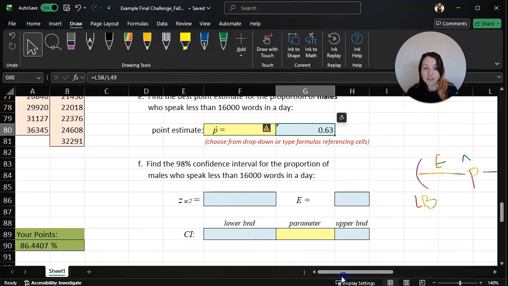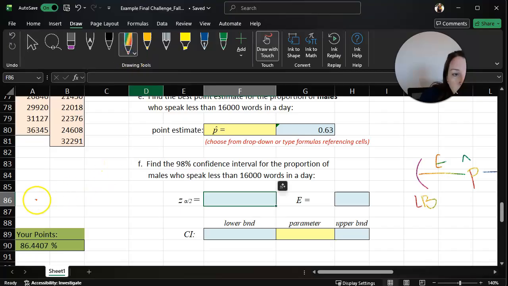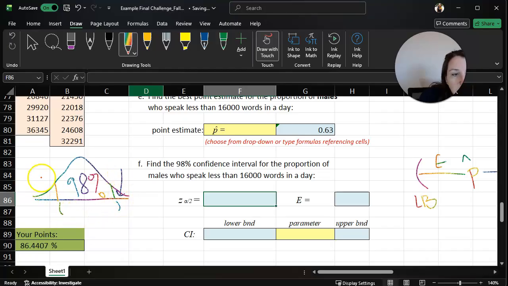To do that, we first need to calculate our critical value, which is the number of standard deviations or the number of standard errors we want to go above and below our point estimate. So here we're working with a 98% confidence interval. What that means is for our distribution, we're putting 98% in between whatever two bounds we find. And that means in the edges, there is 2% left for the tails, which really means 1% in each tail because we divide that by 2.